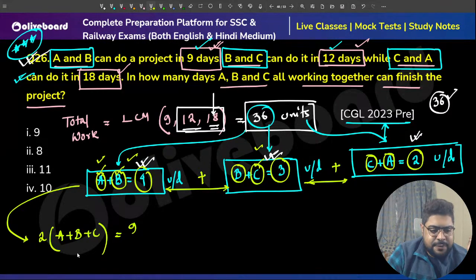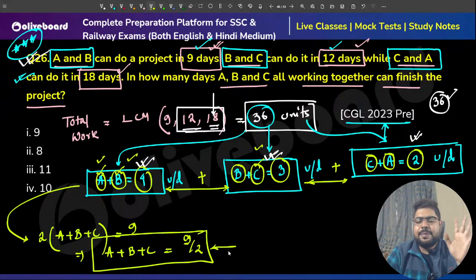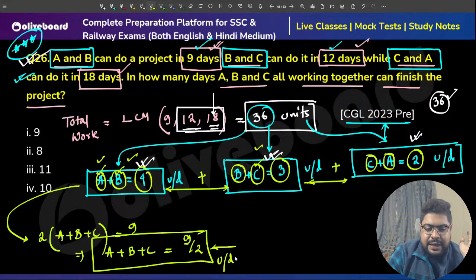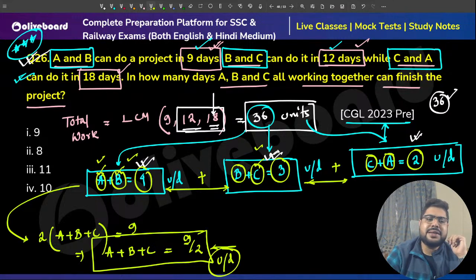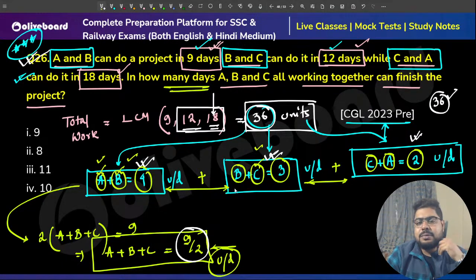So from here I can say the combined efficiency of A plus B plus C is 9 by 2 units a day. Now they are asking in how many days. I know the total work is 36 units and they are doing 9 by 2 units a day.